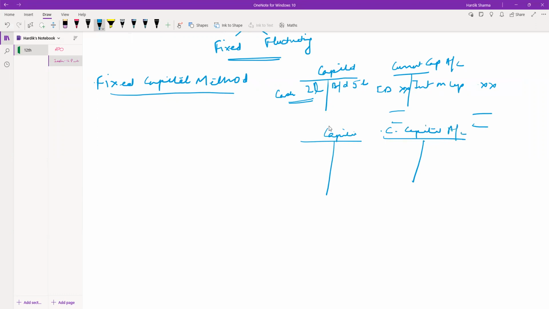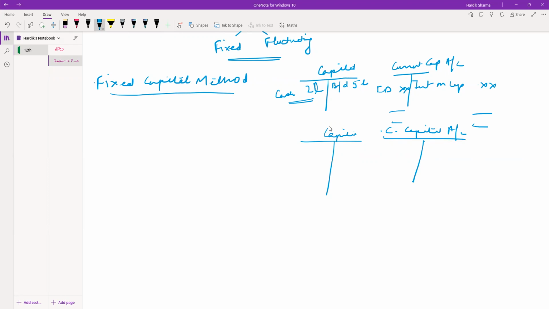I hope this is clear that current capital account means all the activities which are temporary in nature or which are there only for a certain period of time. So to avoid confusion, we maintain two accounts, the capital account and the current capital account. All this is entered in the current capital account.